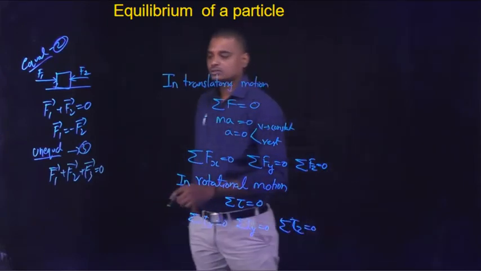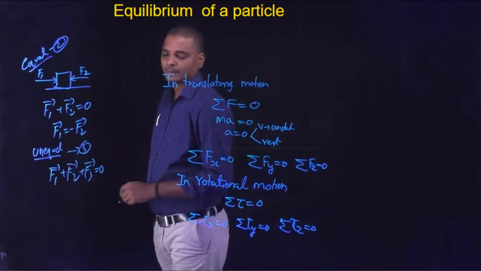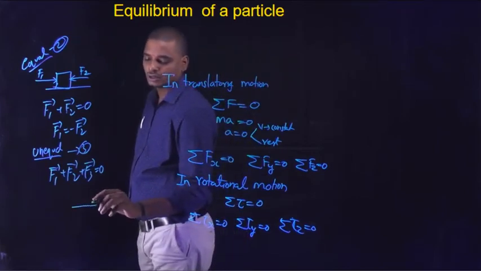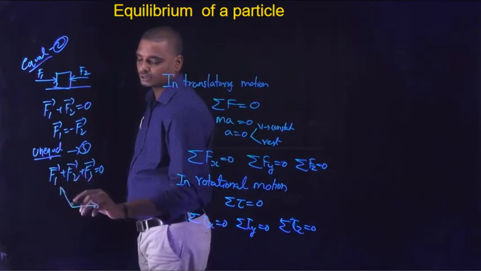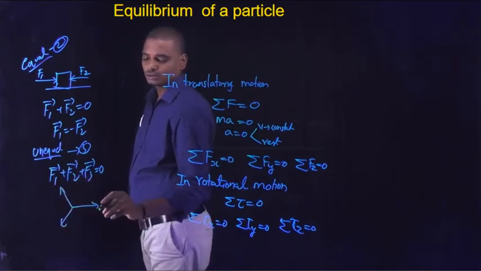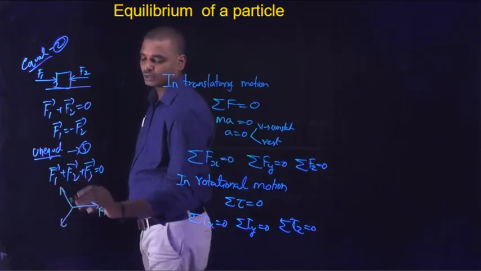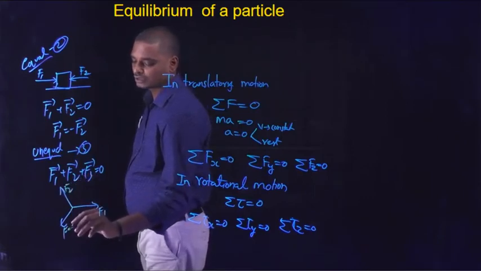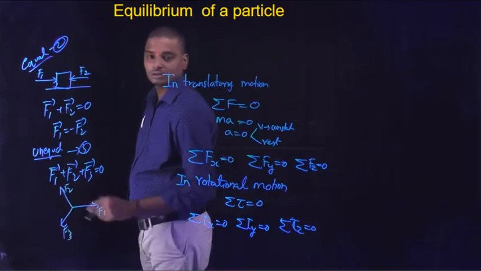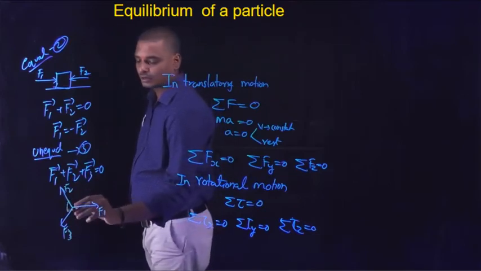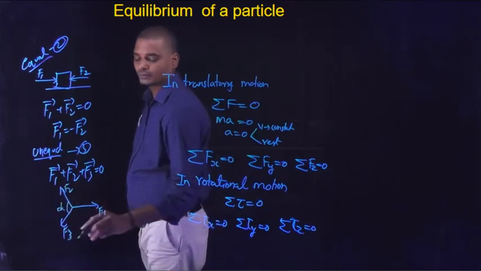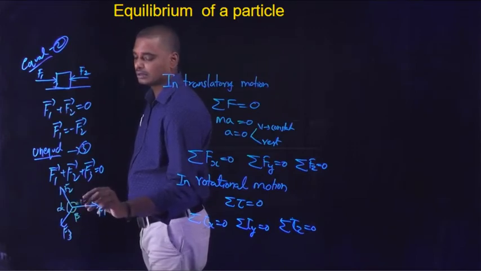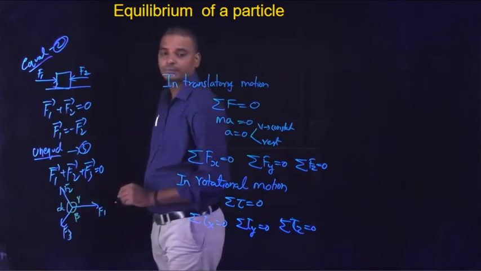Okay, so similarly, according to Lami's theorem, if there are three forces acting on the body, suppose these three forces are in this direction. Let it be the force F1, let it be the force F2, and let it be the force F3. Here F2 and F3 make an angle alpha, here the angle is beta, and here the angle is gamma.